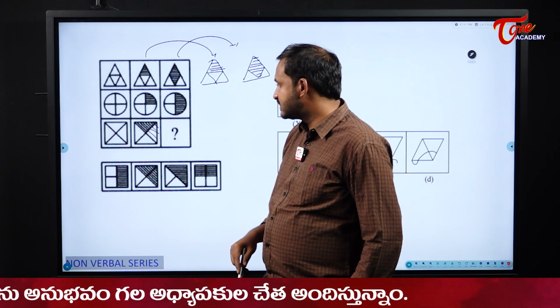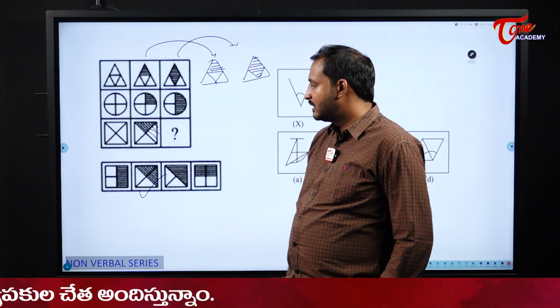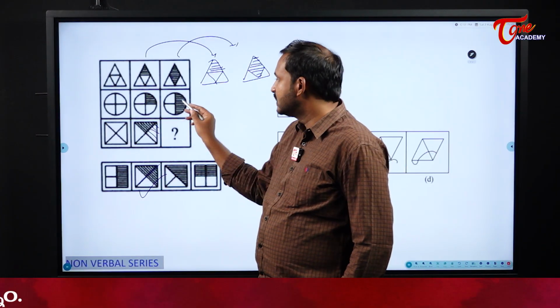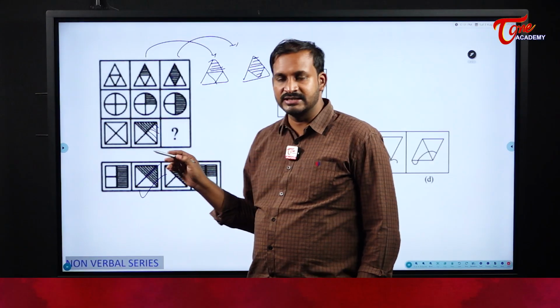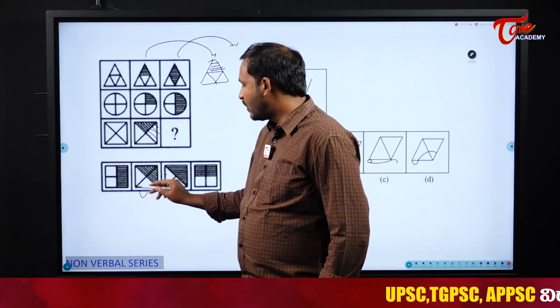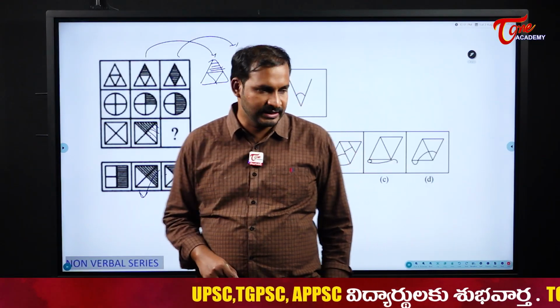So what will be my answer here? My answer will be option B. See, even the line is also visible. Sir, in this case, the line is not visible means why? Because it is there in the same path. So that is the reason why the line is not visible. But the correct answer for us here is option C.